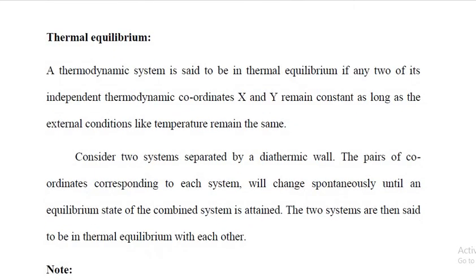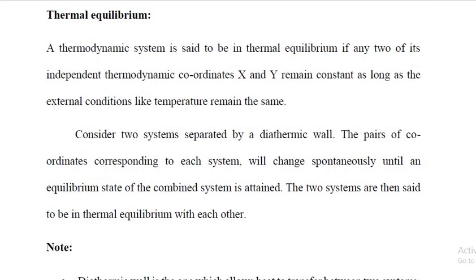Next comes thermal equilibrium. So what is thermal equilibrium? A thermodynamic system is said to be in thermal equilibrium if any two of its independent thermodynamic coordinates X and Y remain constant as long as the external conditions like temperature remain the same.